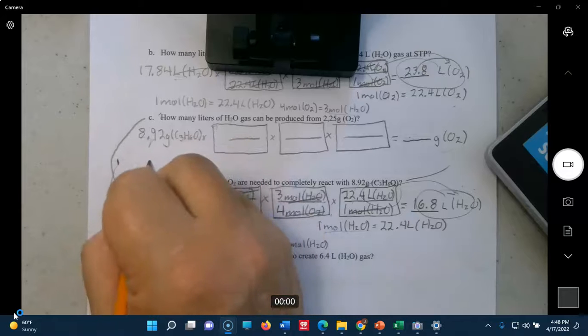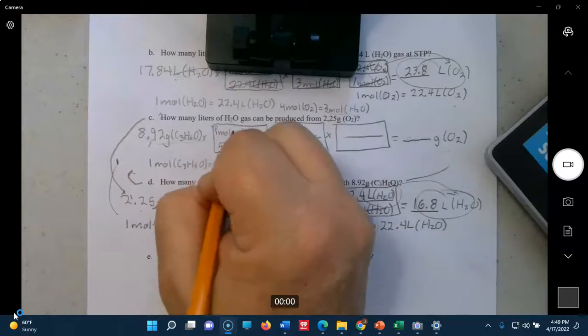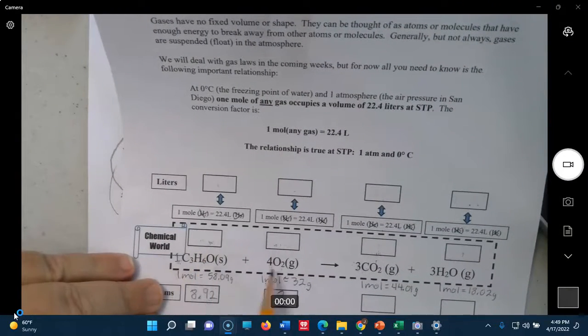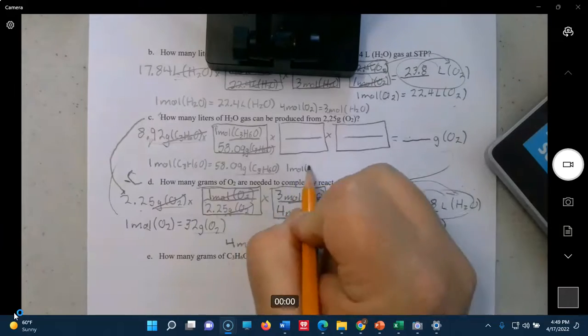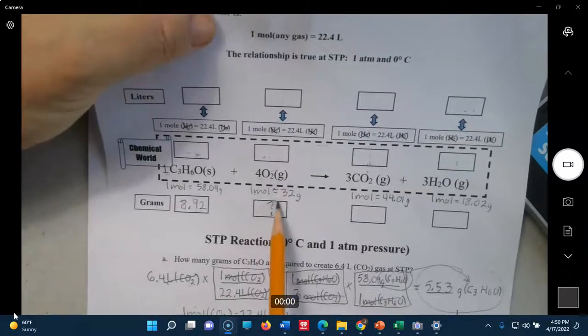It's a long chemical name. Okay, so we're sitting in the moles box here. Moles to moles is 1 to 4. 1 mole C3H6O to 4 moles of O2. Okay, and finally molar mass out for O2. 1 mole is 32 grams.